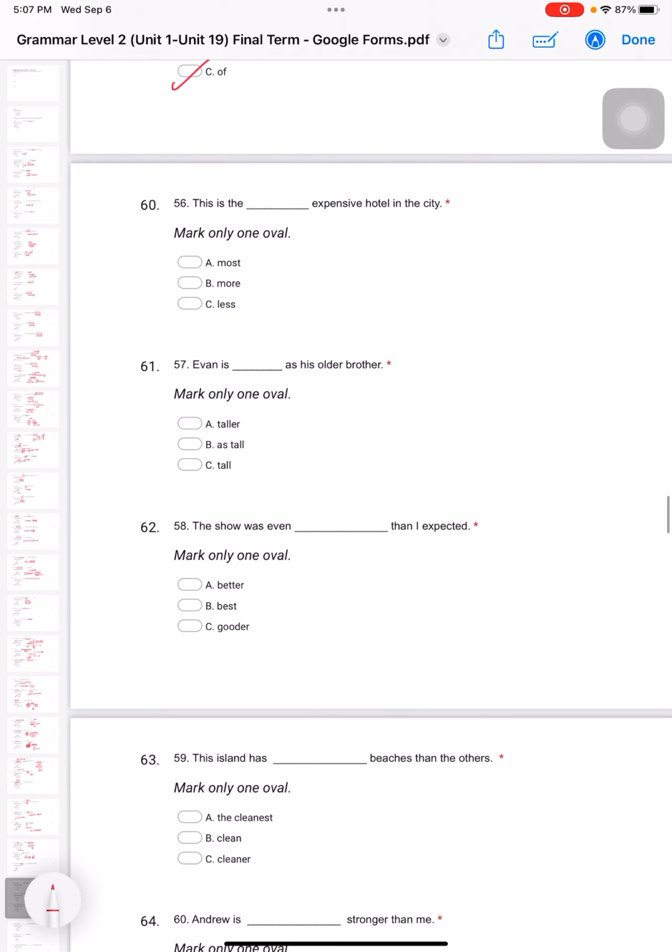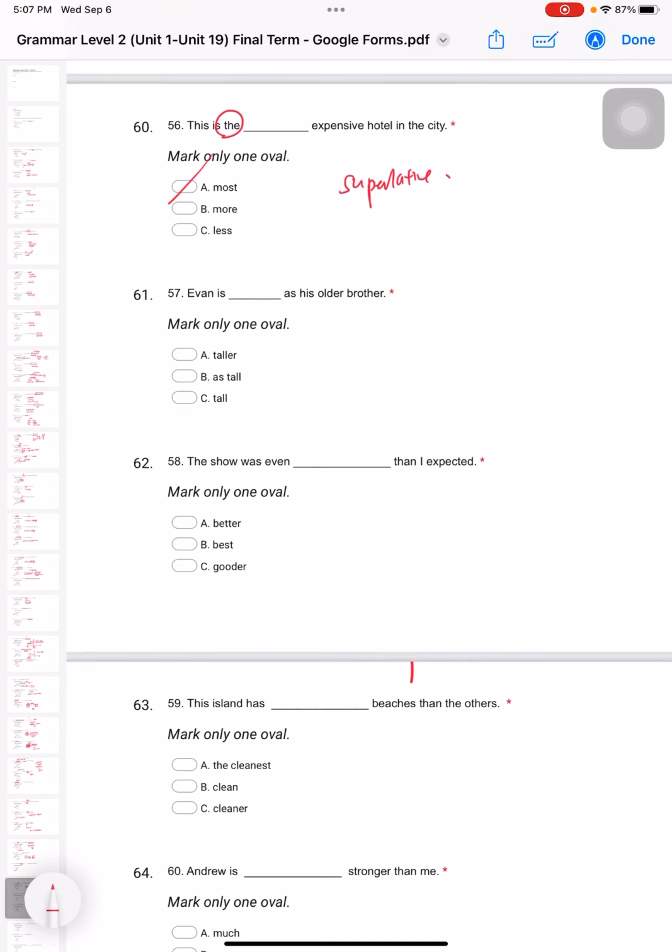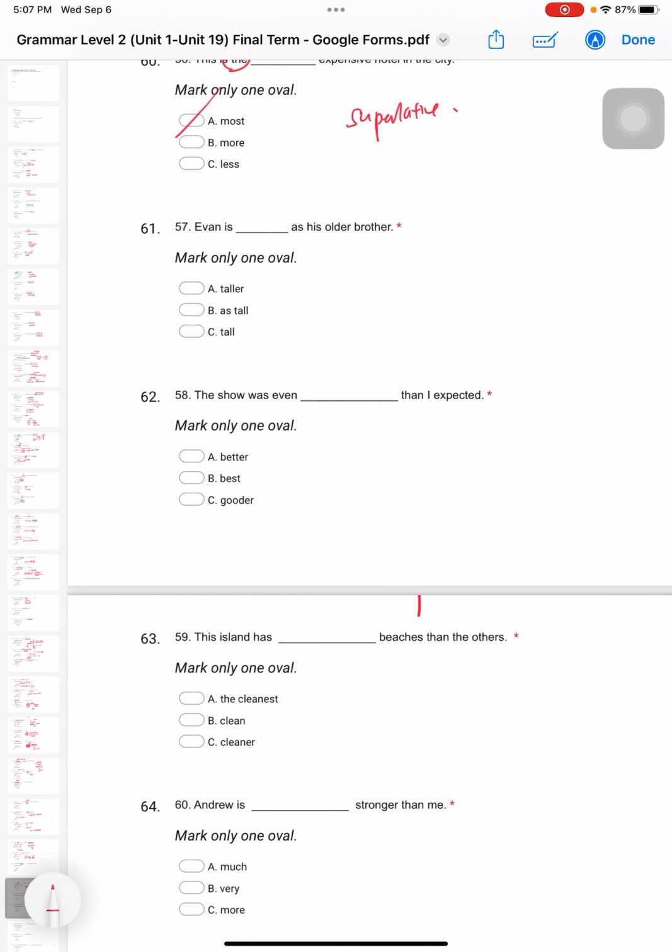Okay, 56. This is the most expensive hotel instead. Okay, there's a word the. That means what? Yeah, superlative. 最贵的. So is the most. Most is the superlative. Okay, more is comparative. Right, now look at 57. Evan is as tall as his older brother. So as means okay, again as means 一样. Alright, so as tall as the older brother. So that means it's 一样高.